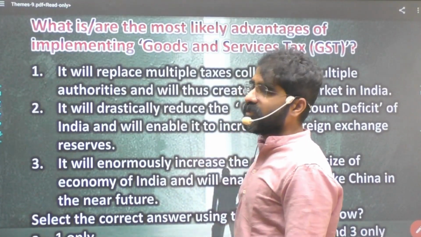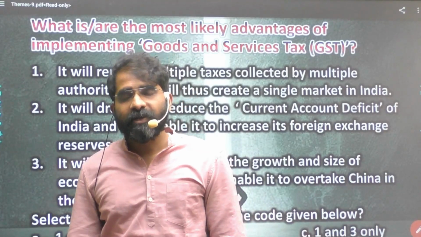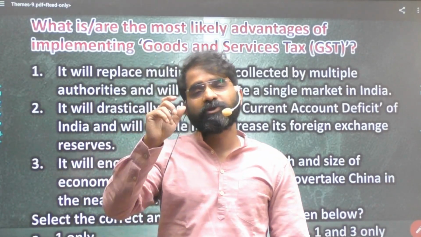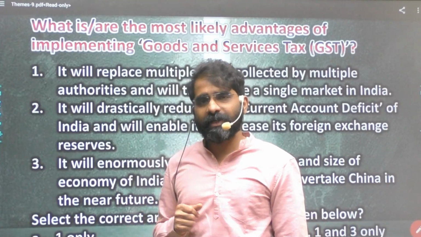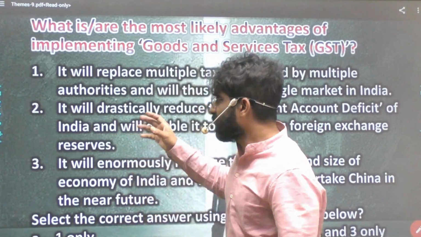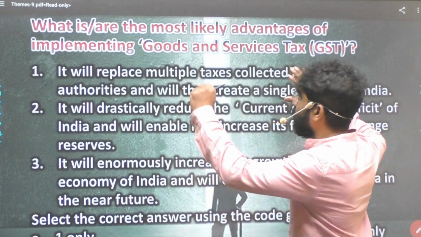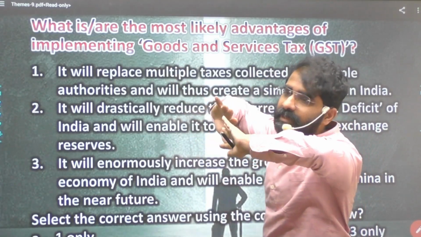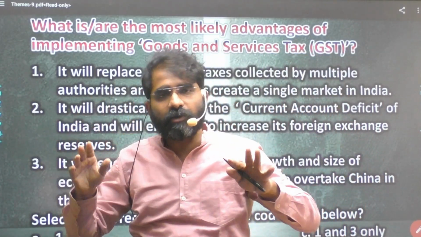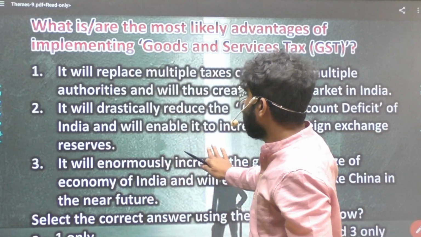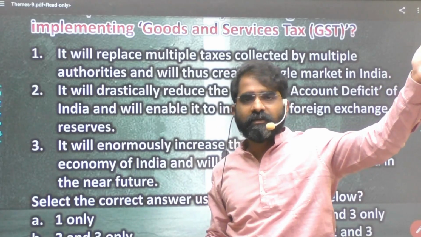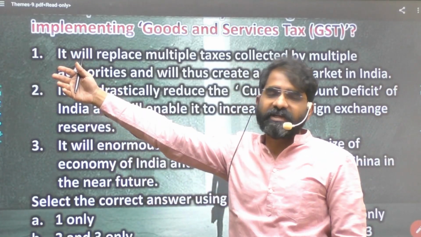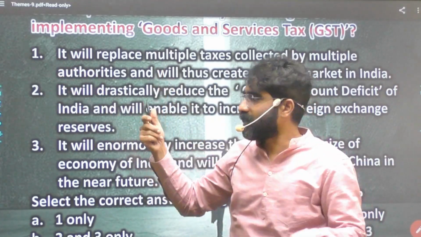Now, these are questions from which we have to learn: if there are extreme statements, we can push those statements off. This came up in 2017 because GST was implemented in 2017. So this is something we'll learn: if there is an extreme statement, 99% that statement is wrong. That is the learning. For example, it will drastically reduce the current account deficit. Current account deficit is somewhere and tax collection, GST, is somewhere else. How can it drastically? That is nonsense.